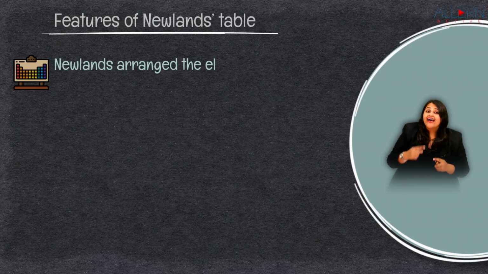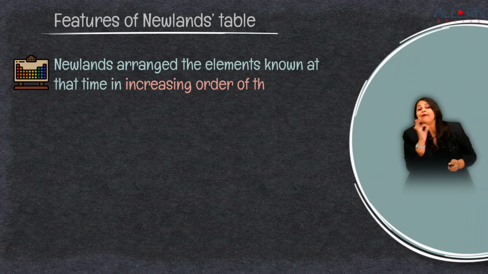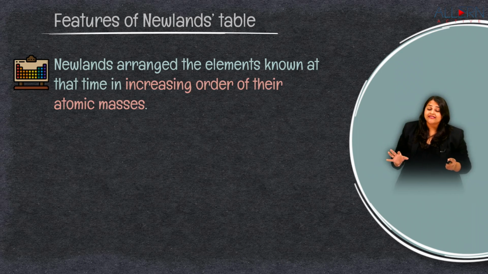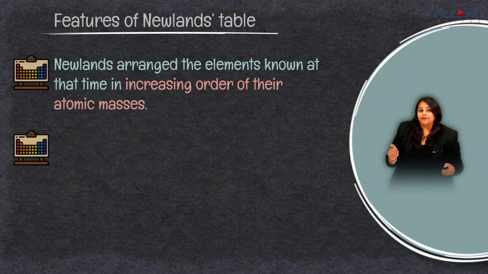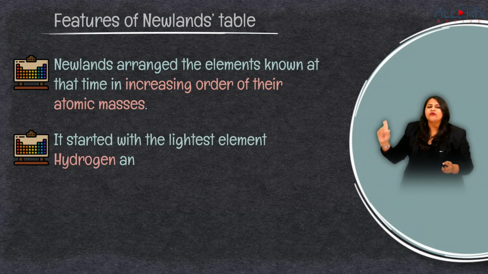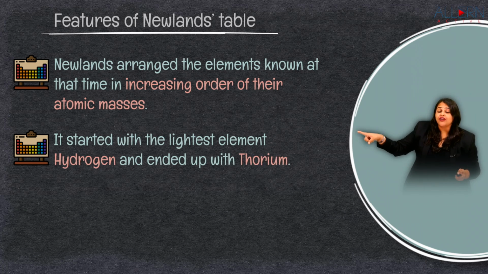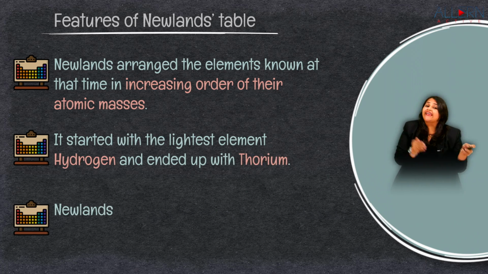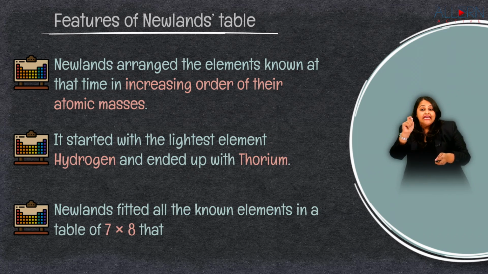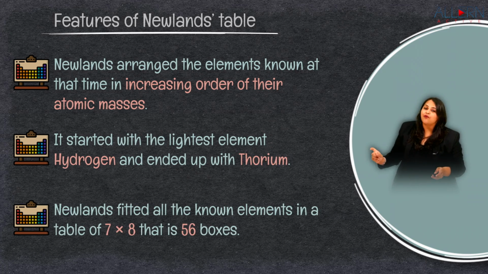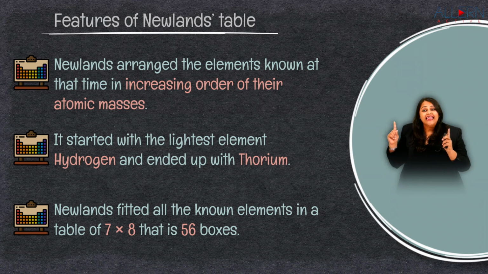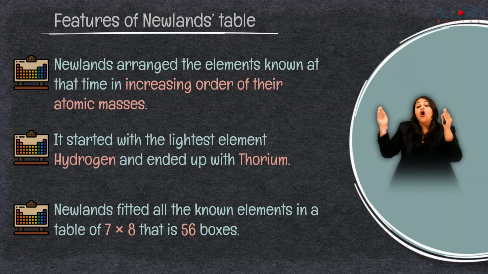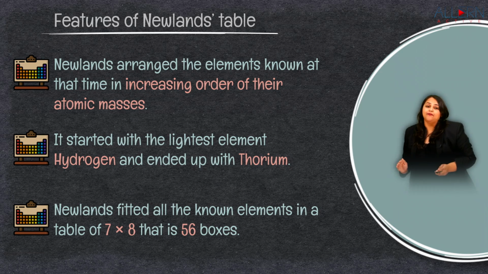And when he arranged them, he kept a note on all these elements and made a box of 7 by 8. He started this with the lightest element, which is hydrogen, and ended up with the heaviest, which was thorium. He made a total of 56 boxes in a table of 7 by 8. And that's where he understood that all of them could be fit into that table.